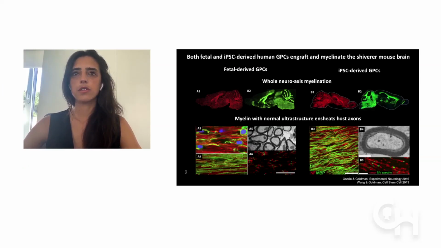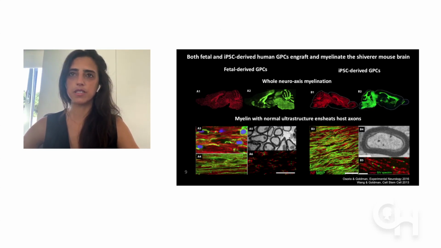And how are these fetal cells different, or are they at all different from these iPS-derived cells? We have looked at both cells from fetal origin and iPS-derived GPCs as well as ES-derived GPCs, and it's striking that their ability to populate the shiverer mouse brain and to generate myelin, here illustrated in red and green as in the previous figure, is similar to the fetal group.